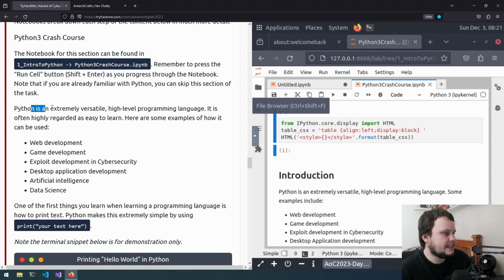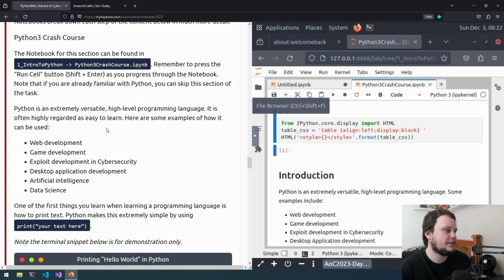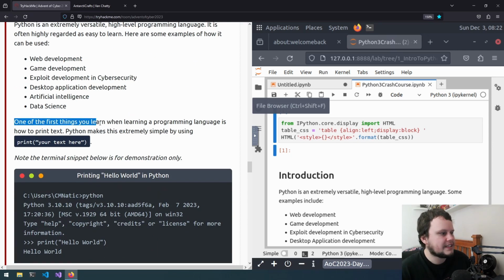So Python is an extremely versatile, high-level programming language. It is often highly regarded as easy to learn. Here are some examples of how it can be used. So Python is used in web development, game development, exploit development and cybersecurity, desktop application development, artificial intelligence, and data science.